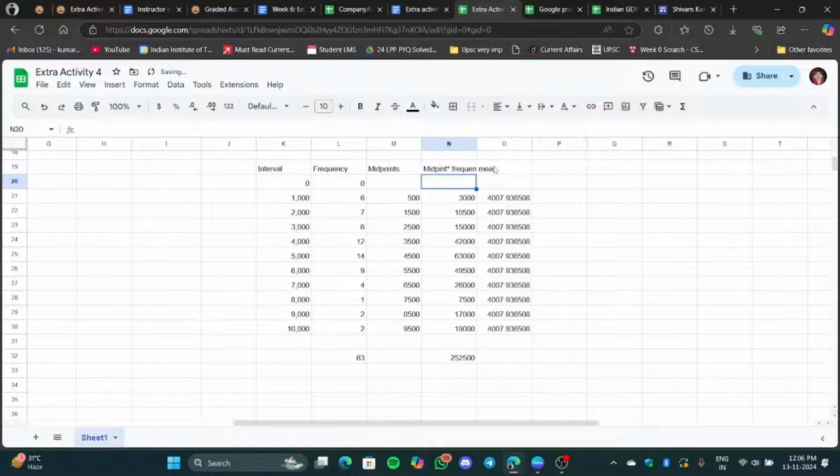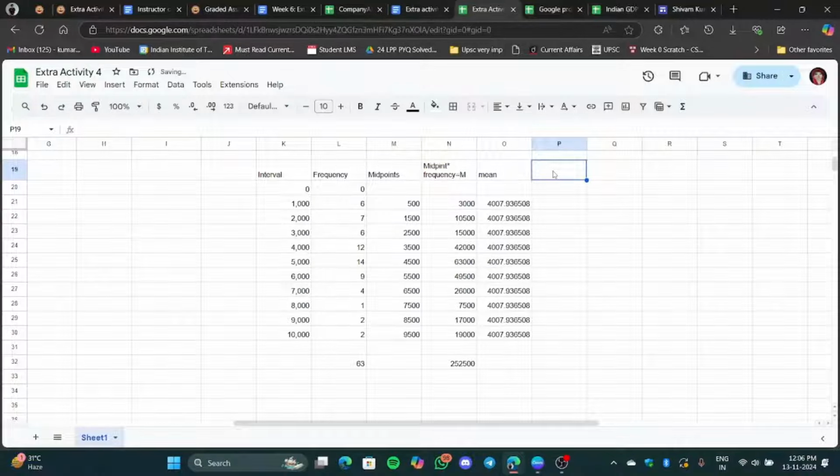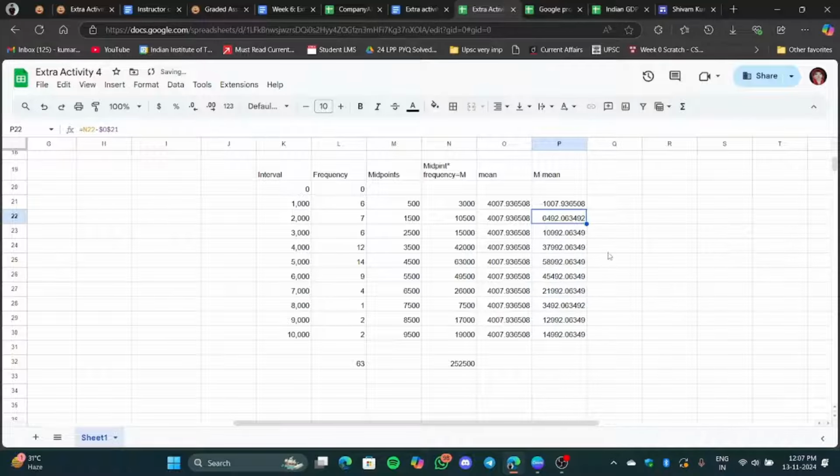We'll name it m. Let me just change it. Now what we'll do is m minus mean. So equals to m is our this one, minus mean is our Q2 minus Q1. Okay, so we'll fix this one also. This is fixed, and we got this mean.